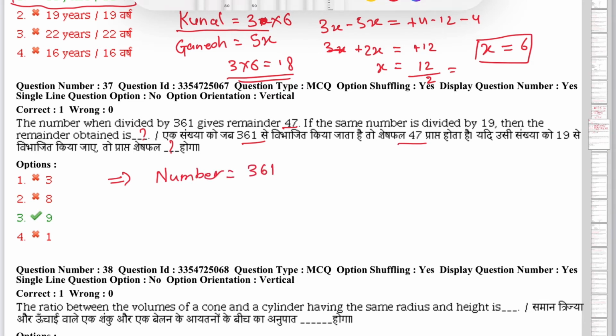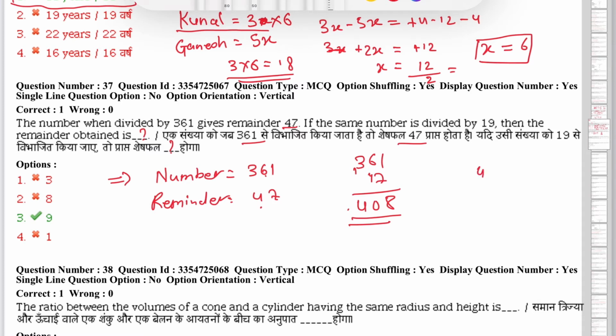Okay, right, and remainder is 47. Okay, so just by thinking you can guess that when we add 47 to 361 it will be 408. So when we divide 408 by 361, remainder will be 47, right?